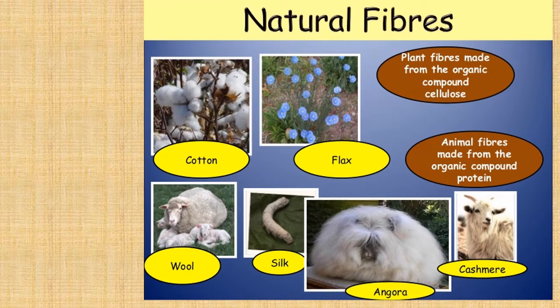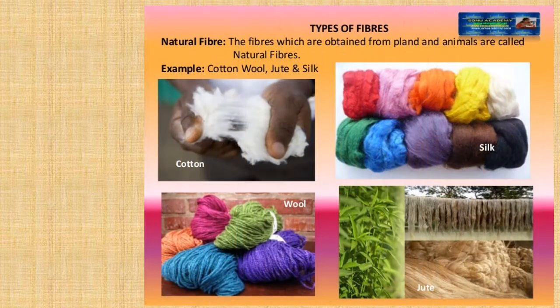As you can see in the slide, plant fibers are like cotton, flax and jute, and in animal fiber there are wool and silk. The fibers which are obtained from plants and animals are called natural fibers. For example, cotton, wool, jute and silk.